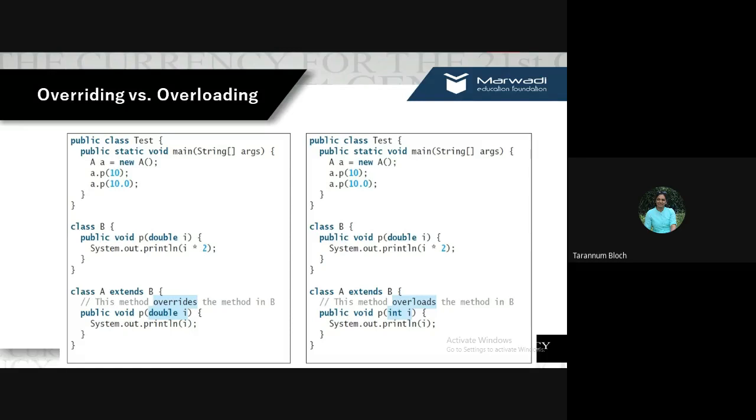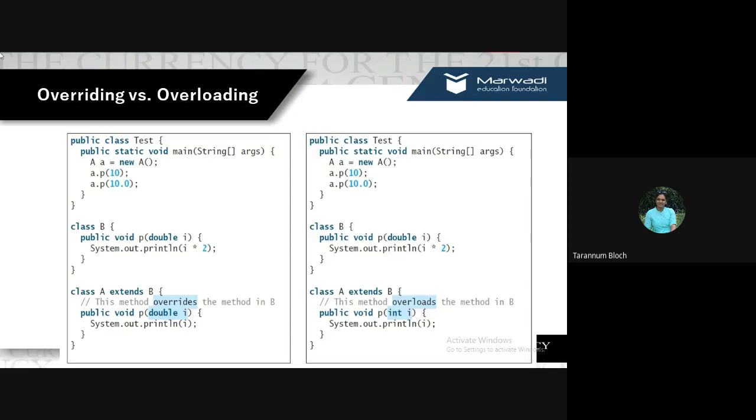Fine? So what will happen in this case? Over here, the signature is exactly the same, so the parent's meaning will be suppressed or hidden. When I use this object creation with class A, which is the child class, and I say a.P, what will it do? Both the parent and child have the same signature, so the parent method will be suppressed. It will be overlapped, or we can say overridden. And we will have the outcome 10, right?